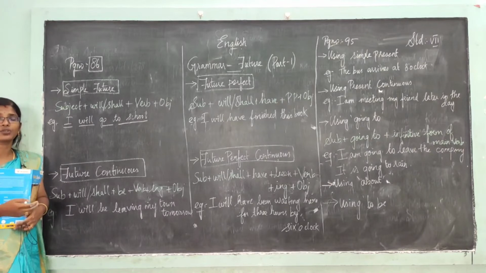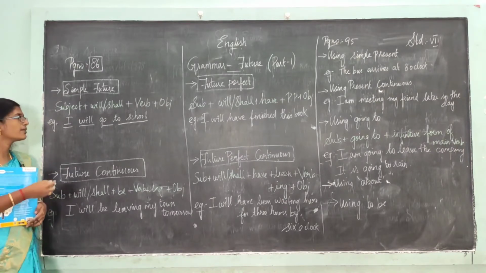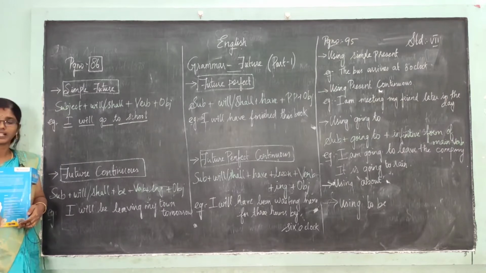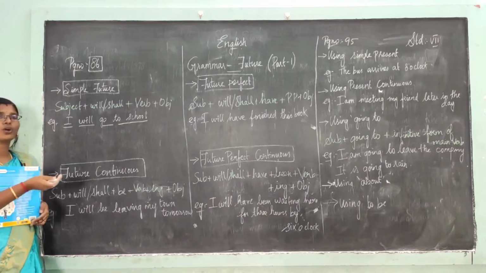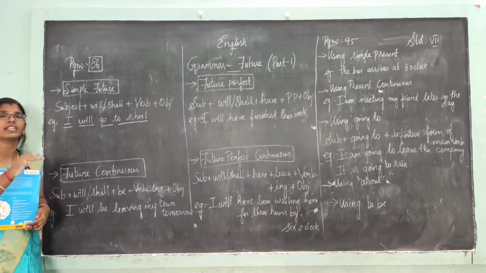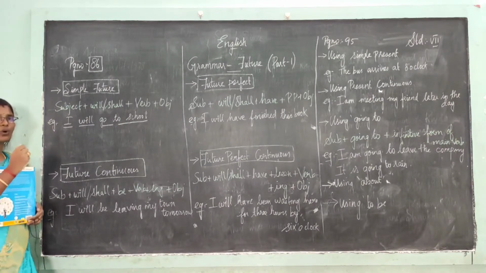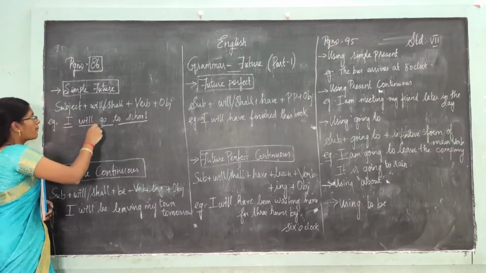I am going to school means I am going regularly, it is present continuous. I am at school, that is present tense. I will go to school means I am not in school now, I am somewhere else, I will go to school hereafter. That is the meaning. Okay? So can you see the format of this?